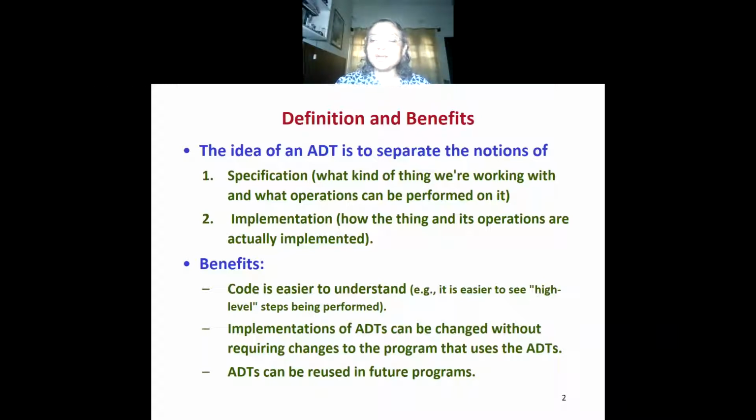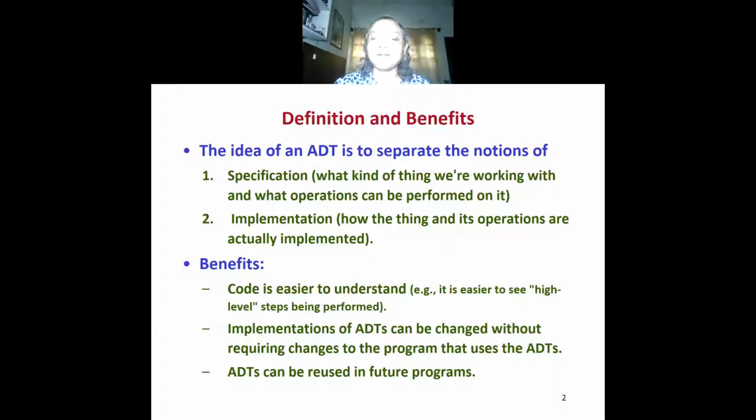Suppose we want to work with complex numbers. So we specify what are the operations that are permissible with complex numbers, and we know what those operations will return. Suppose we say addition of two complex numbers, we know that if we give two complex numbers as input, it will give us the sum of the complex number.